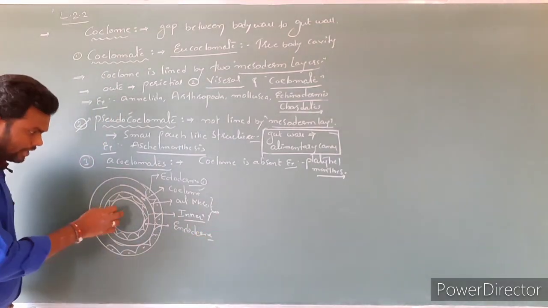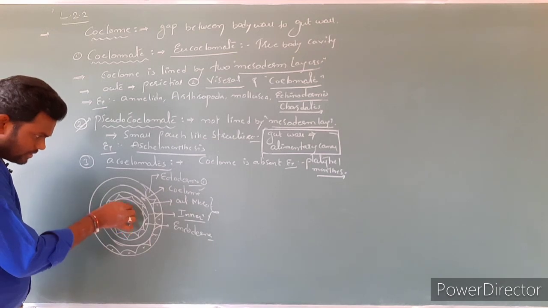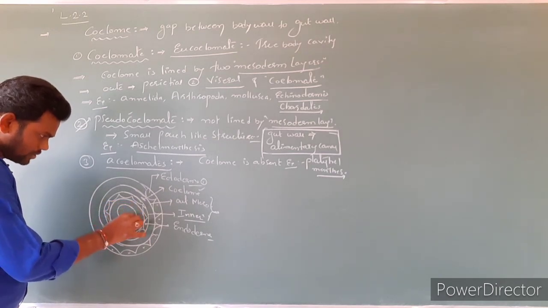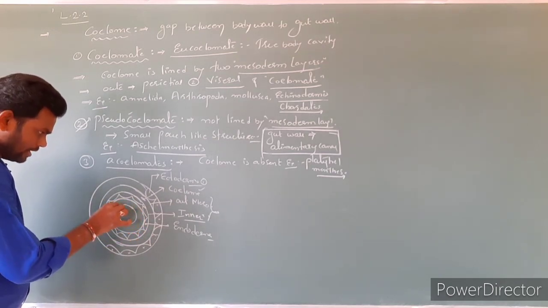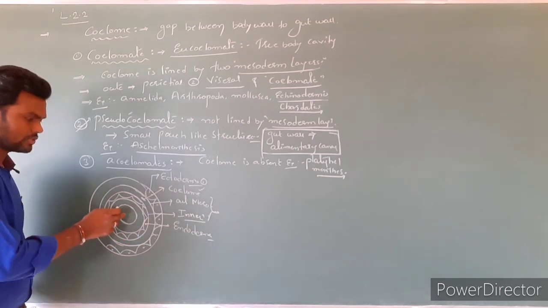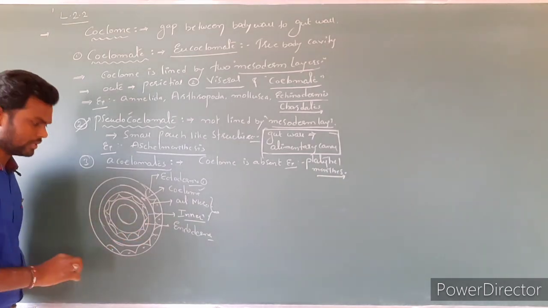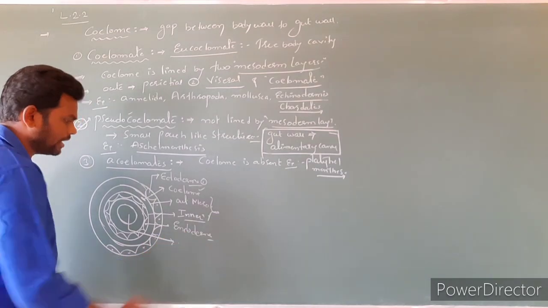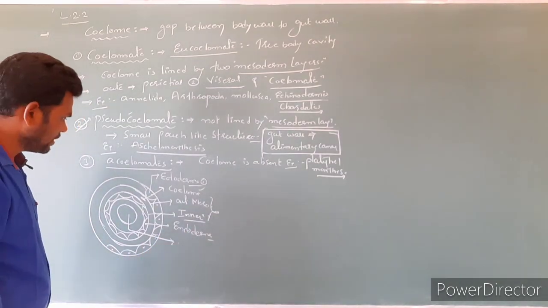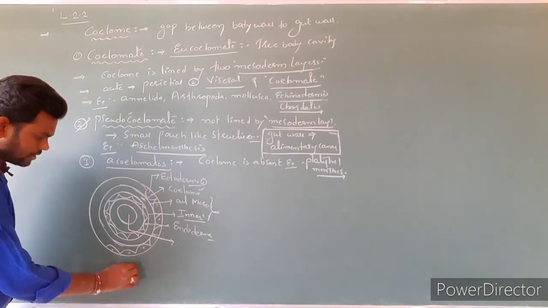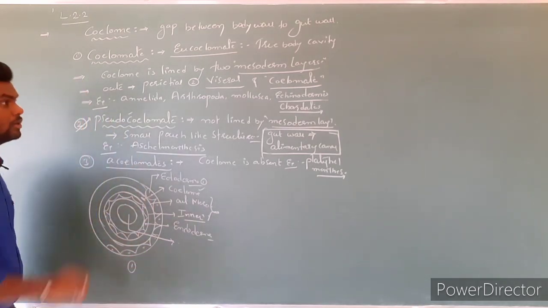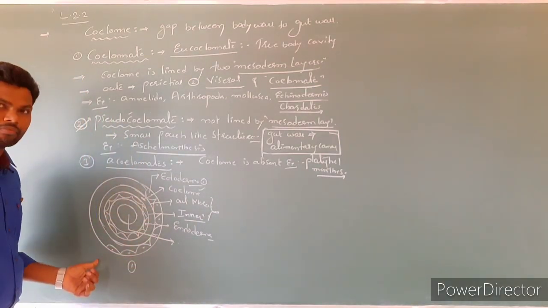Clear? And here on the inner side, this is the alimentary canal, nothing but a tube, the digestive system. This one is the gut wall, nothing but the alimentary canal. Clear? So this is the coelomate diagram, a very simple diagram.